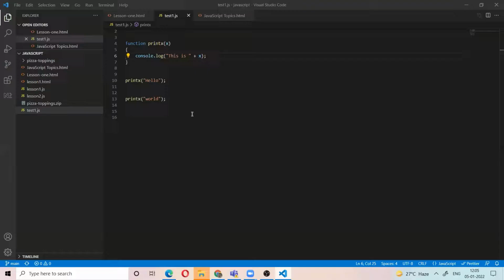That means sometimes you need to give something to the function, and the function will take that and do some logic. So whatever you want for the function in the function definition is called the function arguments. Whenever you pass it to the function call, these are called the parameters. So here x is the argument, hello, world, these are the parameters. So arguments are what we need to give while defining the function. Parameters are what we need to pass while calling this function.